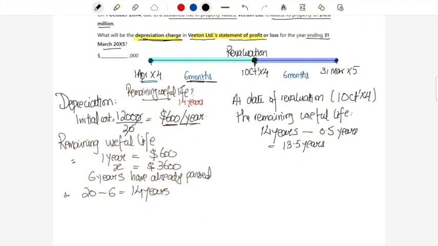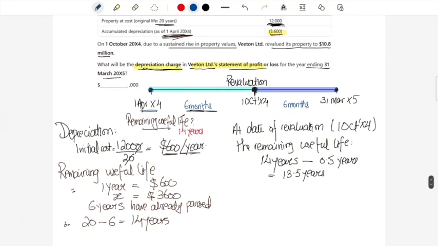So what you will do now, in order to calculate the depreciation charge on the revalued amount, we will take the fair value. The fair value is already given to us in the question: 10.8 million. That is the value at which the asset has been updated to.